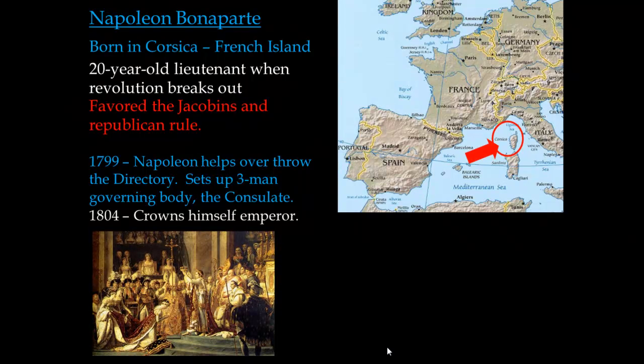In 1802, he is going to declare himself the single leader of the consulate. And then in 1804, he's actually going to crown himself emperor. So we went from a massive legislature to the five-man governing body, the Directory, to the three-man consulate, and now to Napoleon as the lone emperor. And what he's going to do is look to expand his empire over the next decade. So let's take a look at what he does.